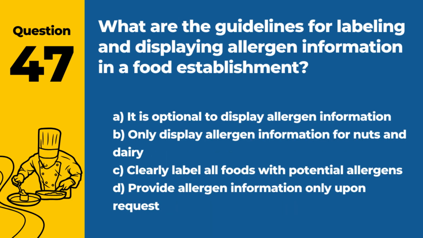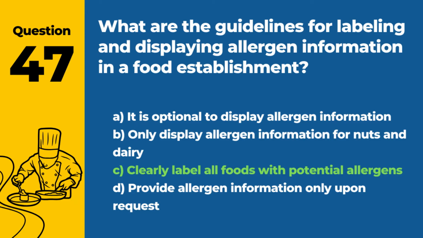Question 47. What are the guidelines for labeling and displaying allergen information in a food establishment? A. It is optional to display allergen information. B. Only display allergen information for nuts and dairy. C. Clearly label all foods with potential allergens. D. Provide allergen information only upon request.